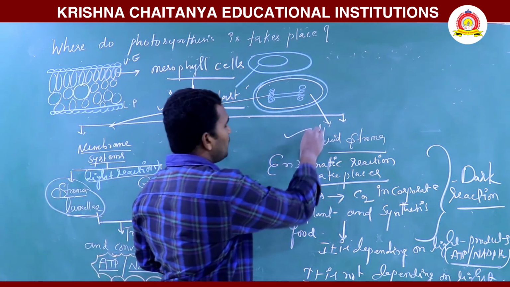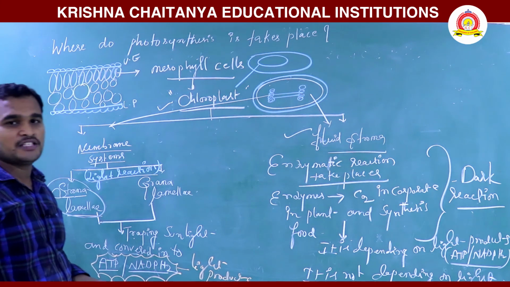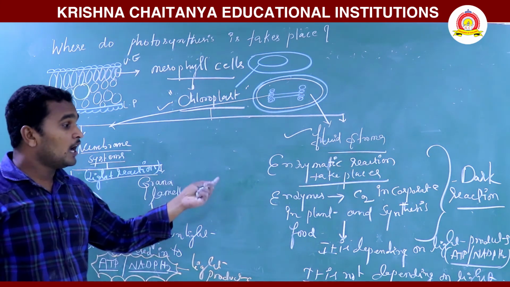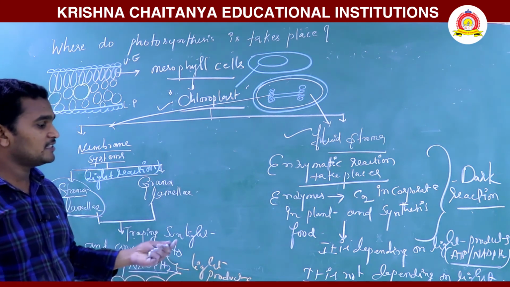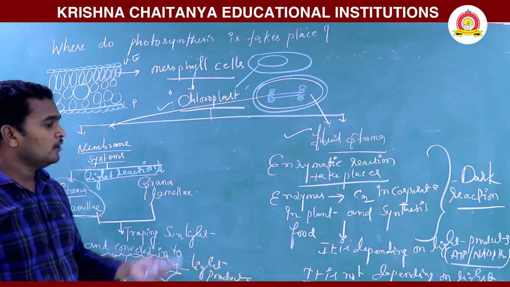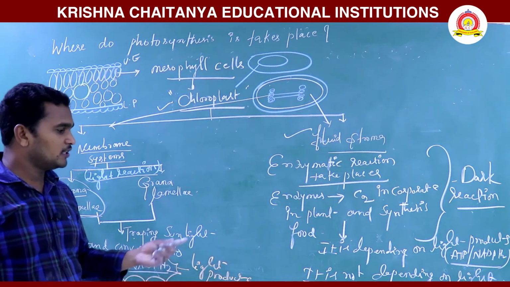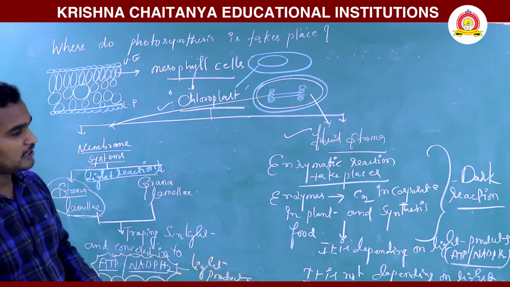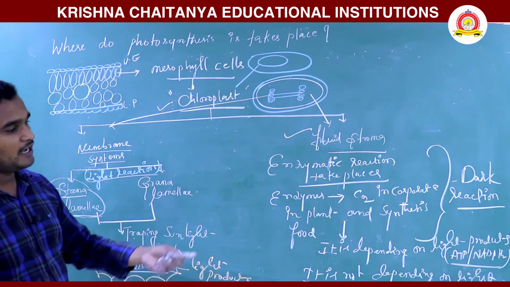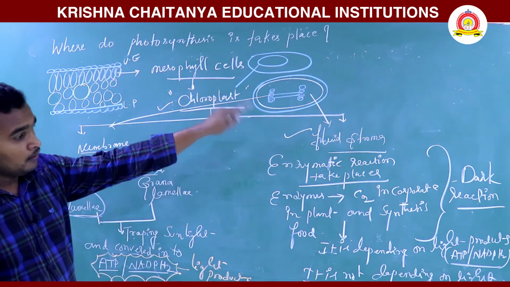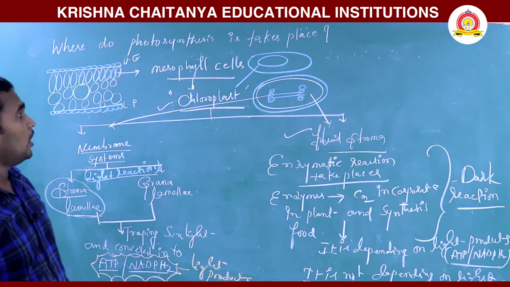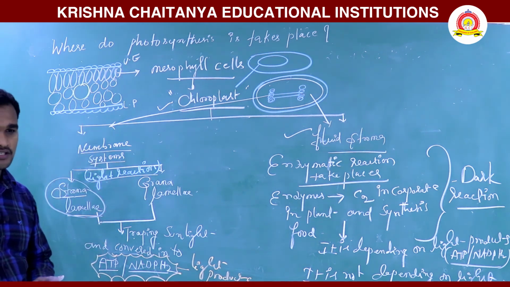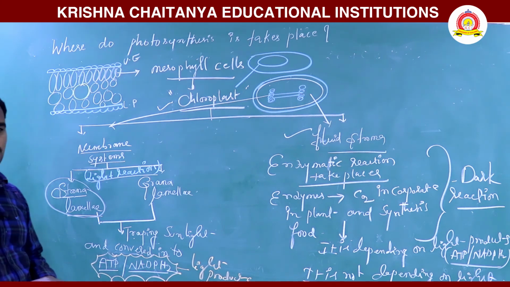In the fluid stroma, enzymatic reactions take place. Enzymes are involved, and CO2 is incorporated into the plant and food material is synthesized. It is depending on light products, not on light. The light products are nothing but ATP and NADPH. That's why it is called a dark reaction. So this is where photosynthesis takes place.